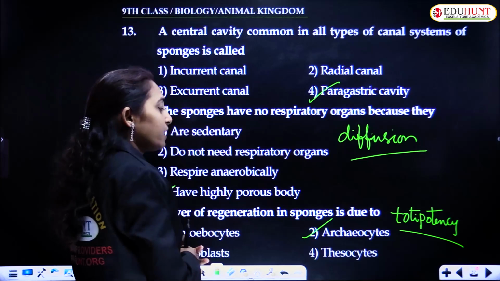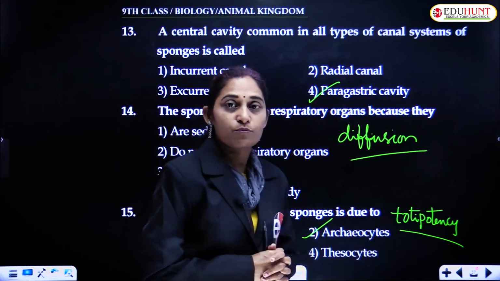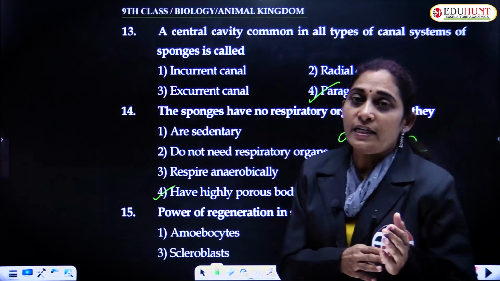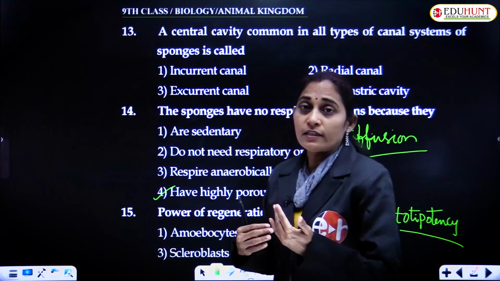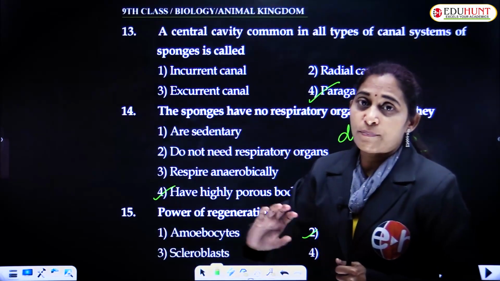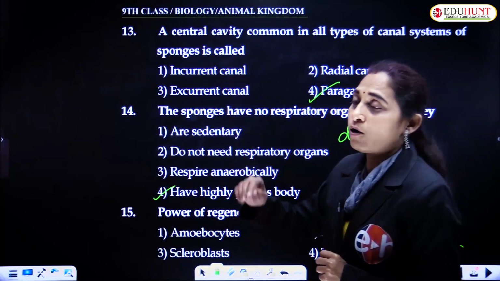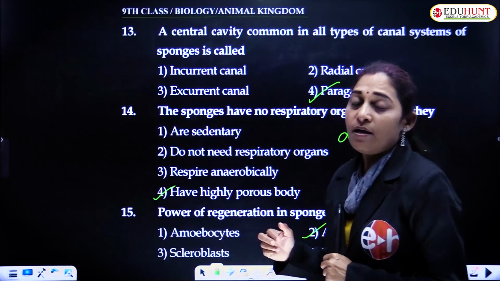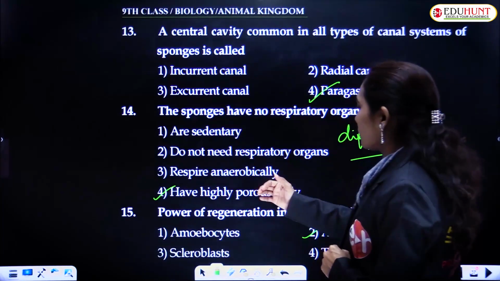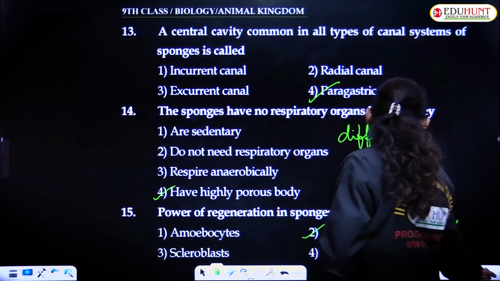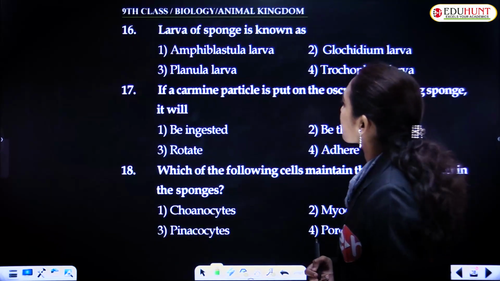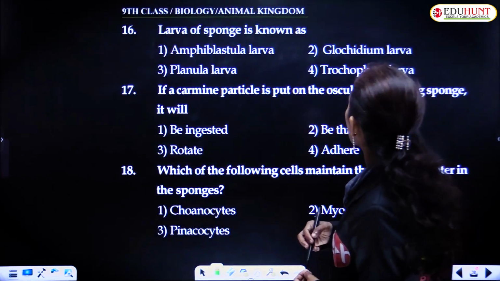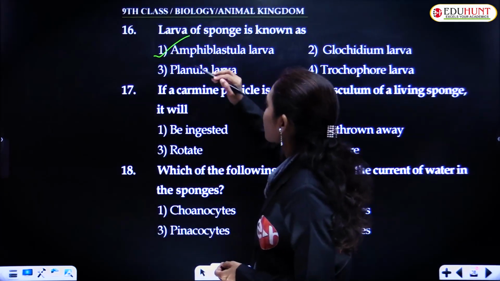The regeneration power is high in sponges, because if we cut any part from the sponge, it can grow into a separate individual. That is known as totipotency. Based on this principle, the power of regeneration is there in sponges. The larva of sponge is known as amphiblastula.